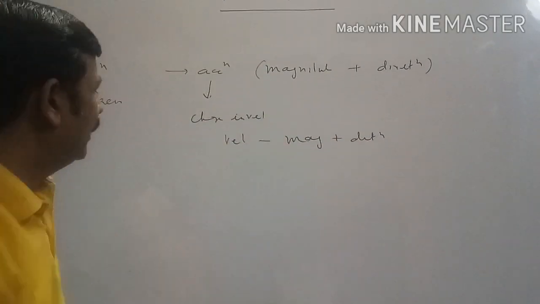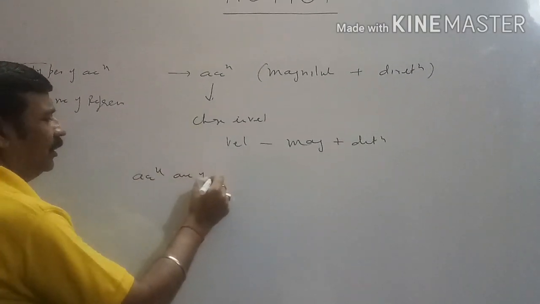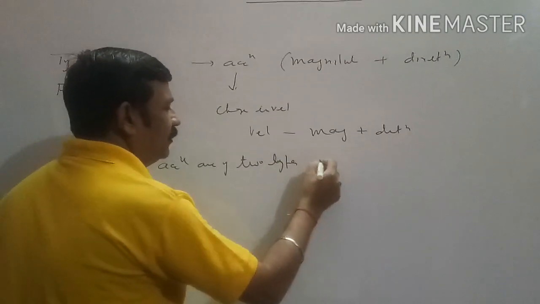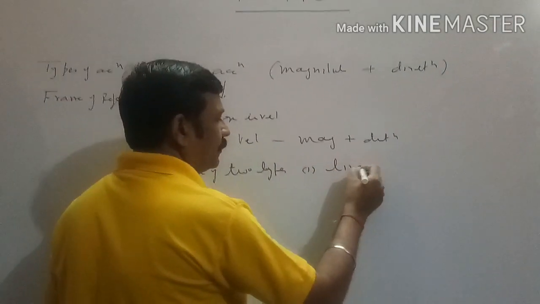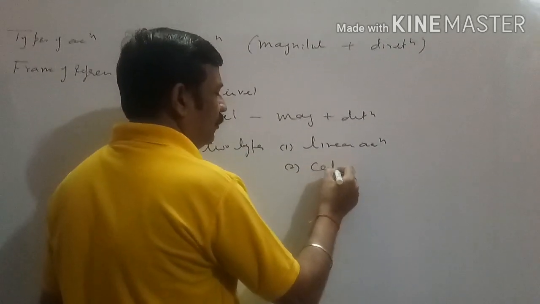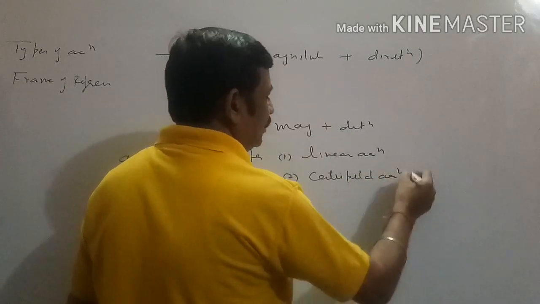So we have 2 types of acceleration. Acceleration is of 2 types. Number 1, linear acceleration, and number 2, centripetal acceleration.